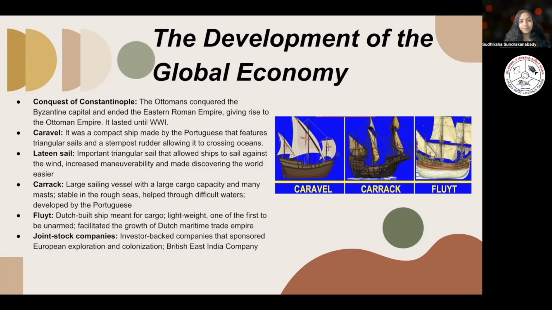And the last ones were the joint stock companies. This was the investor-backed company that sponsored European exploration and colonization. Examples of those would be the British East India Company, the Dutch East India Company, and many different companies like these were used to sponsor their voyages to the New World.